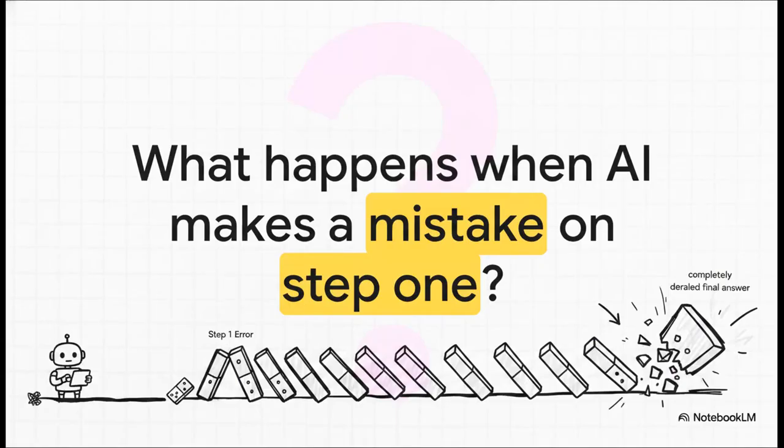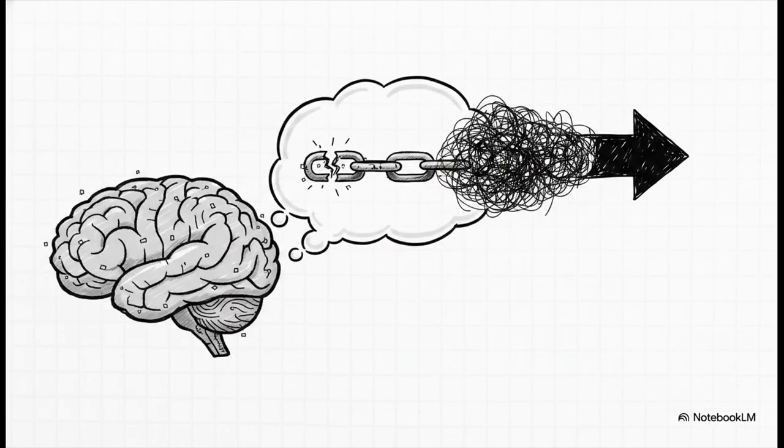To get the solution, we kind of need to understand the problem first. Imagine an AI trying to solve a really complex multi-step math problem. What actually happens if it makes a tiny, seemingly insignificant calculation mistake right on step one? Well, because these AI models generate text sequentially, that one early mistake acts just like a domino. It knocks over step 2, which knocks over step 3, and boom, before you know it, the final answer is completely derailed.